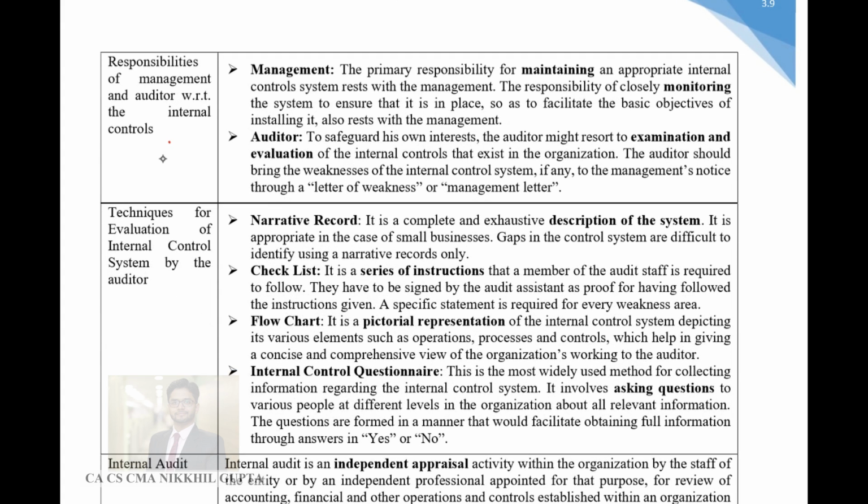What are the responsibilities of management and auditors with respect to internal control? Guys, very simple, as simple as it can get. Management should devise and maintain the internal controls, and auditors should examine and evaluate the internal control. So who will create internal controls? It is management. Who will create internal checks? It is management. And who will evaluate or examine those internal controls? It will be the auditor.